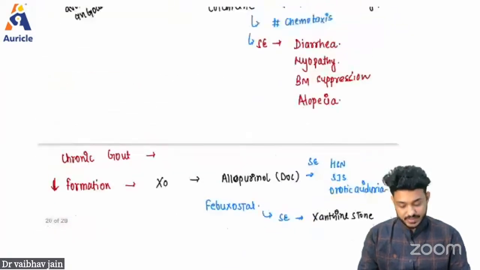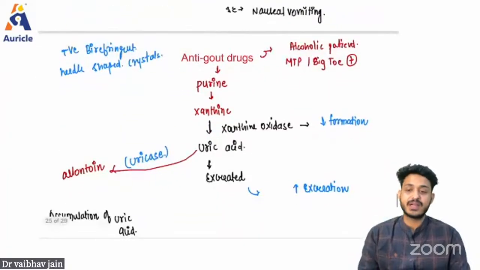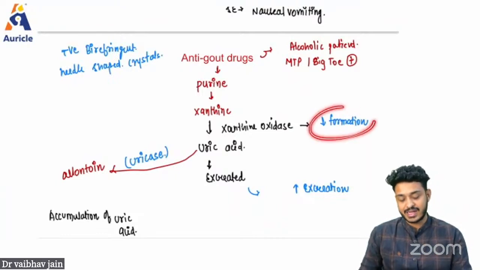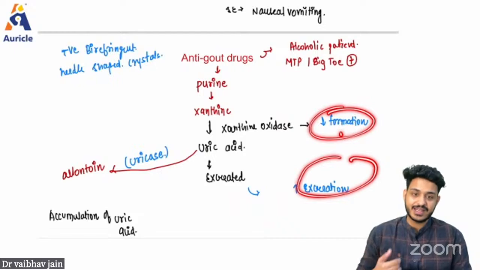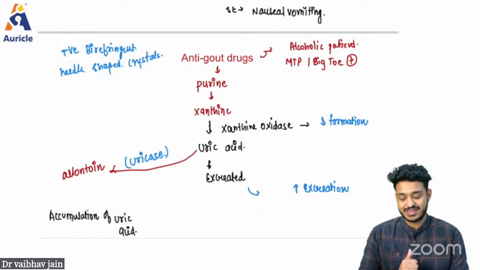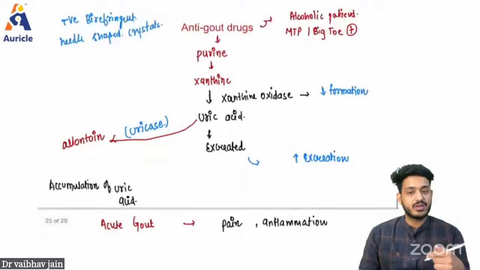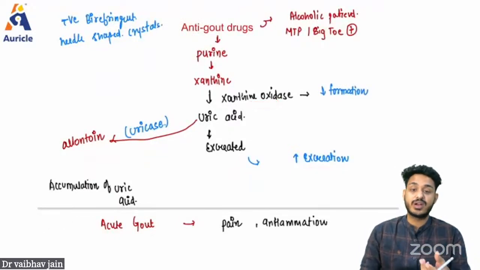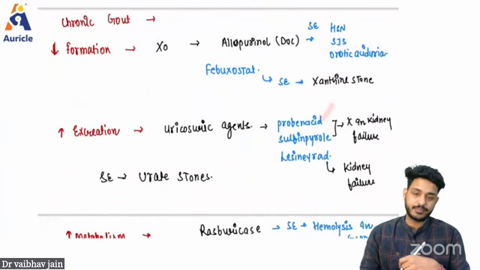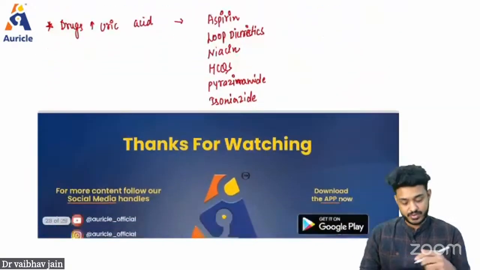So this is pretty much about uric acid. What is happening in gout? Gout means more uric acid, and you need to decrease it. There are three things we can do. First, we can decrease the formation. Second, we can increase the excretion. Third, we can alter the metabolism with drugs like rasburicase and pegloticase. For decreasing formation you will use allopurinol or febuxostat. For increasing excretion you will use lesinurad, sulfinpyrazone, and one more drug we discussed, probenecid. So this is pretty much what you have to remember.